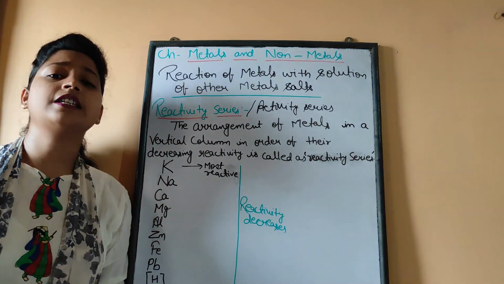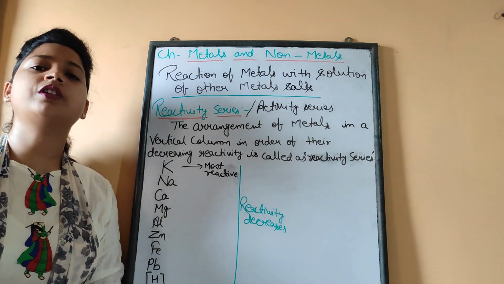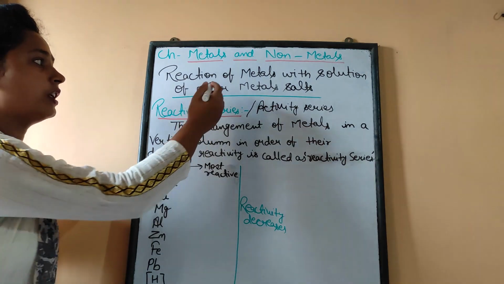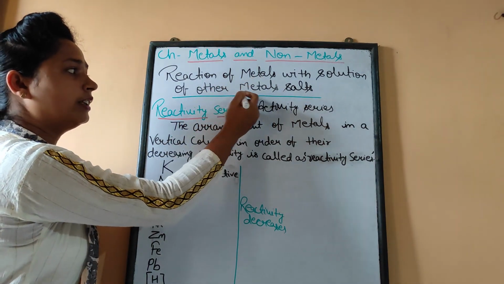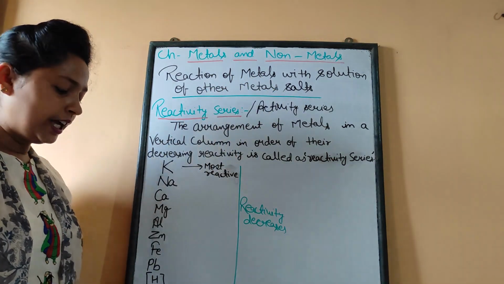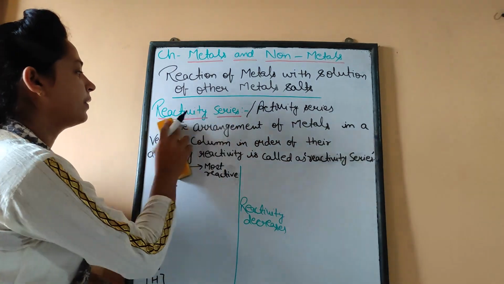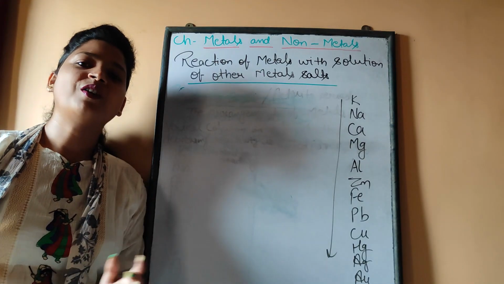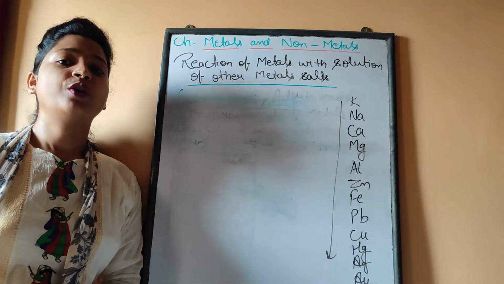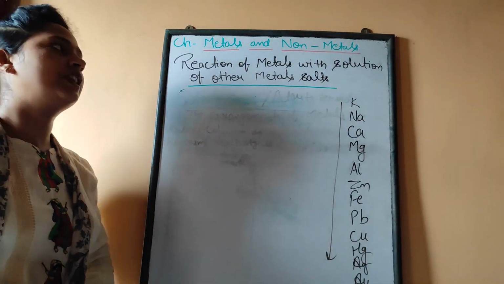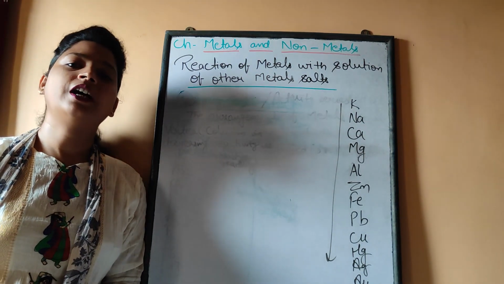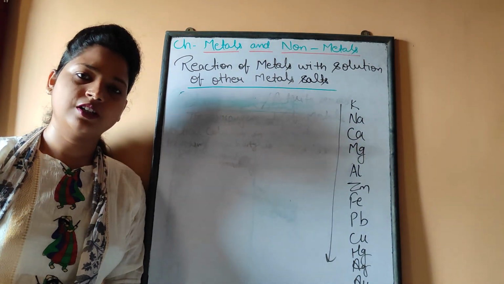Now why is it necessary that we know about the reactivity series? This is because we want to react a metal with the other metal salt, and that is actually known as the displacement reaction. So on the basis of the reactivity series, we can come to this reaction, that is reaction of metals with the other metal salt solution.